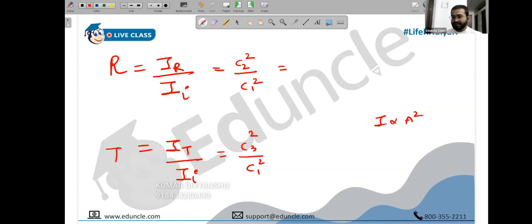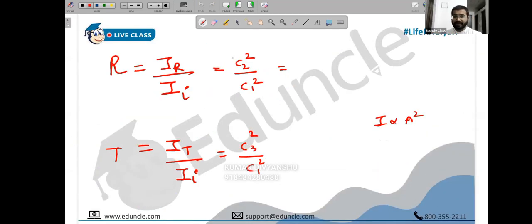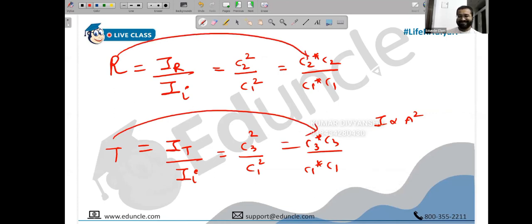However, our coefficients, our constants are allowed to be complex. There is a complex relationship, we don't know that as of now, but they could be complex. So just in case they are complex, I can write it as C2 star C2 upon C1 star C1, and C3 star C3 upon C1 star C1. I'm sure if you have learned in your BSc, they have used this formula directly. Okay, now you know why.